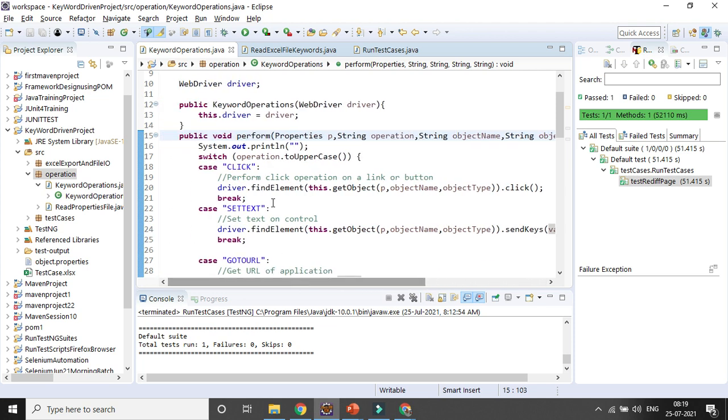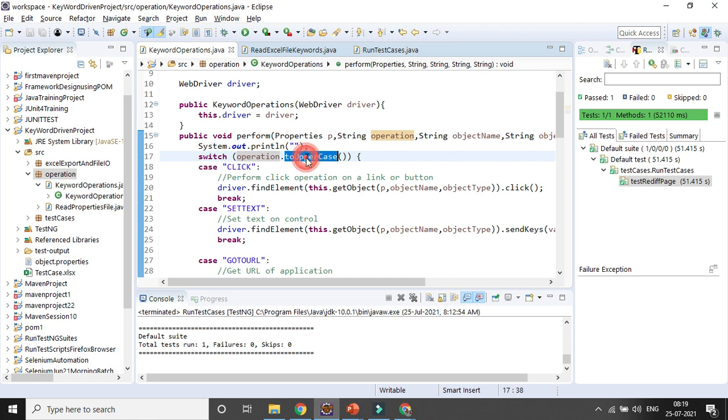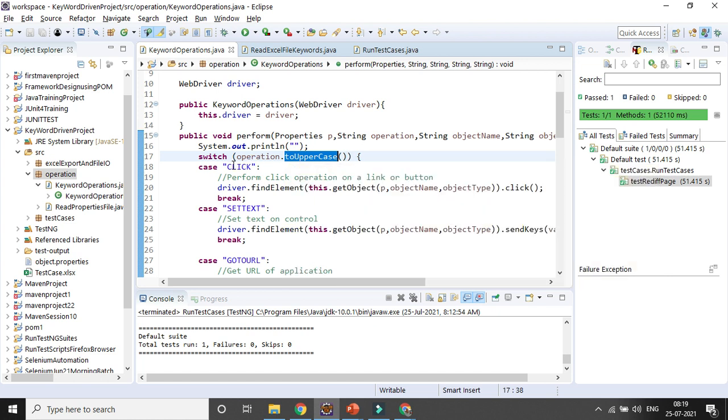You need to use a switch on operation.toUpperCase(), so that in case anything is uppercase or lowercase, you can convert it if it is not matching. Suppose sometimes you give lowercase in the Excel sheet, you can convert it to uppercase. Then you give all the case statements: one is click, one is set text, one is go to URL. In case you have more things, you can give them too.